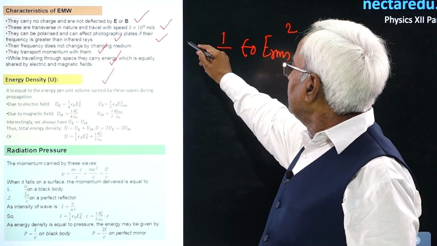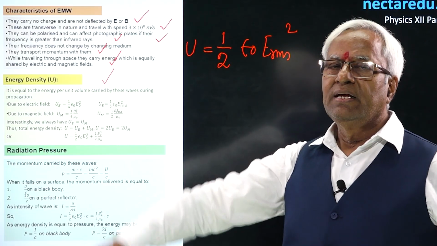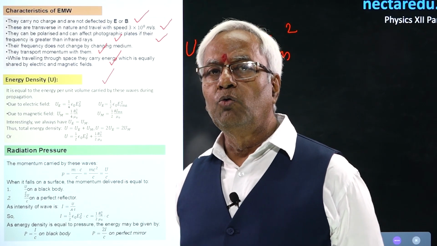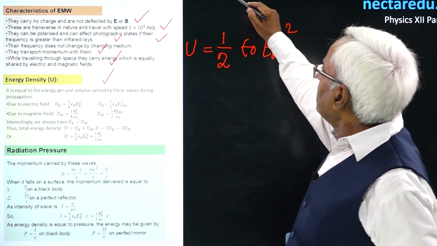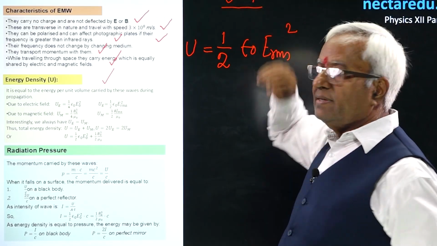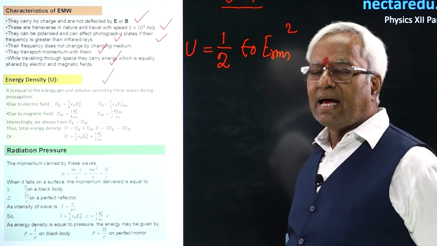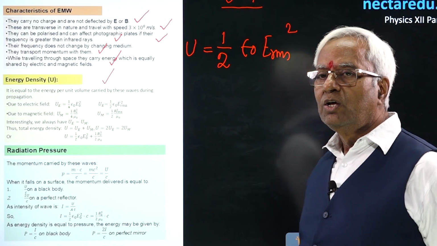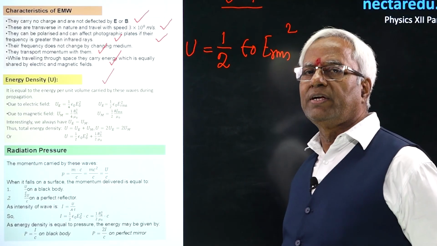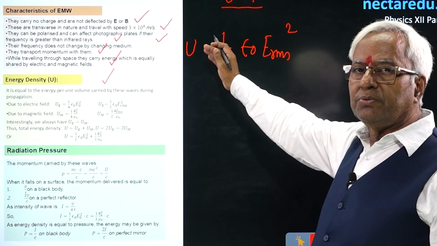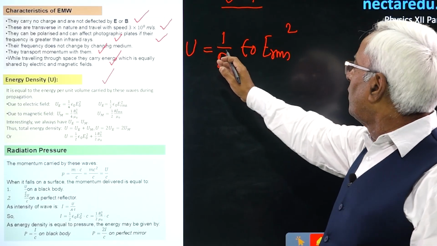This is energy density. By energy density, we mean energy per unit volume. You always remember that energy density is equal to the pressure dimensionally. Dimensionally, the energy density will always be equal to pressure. So, numerically also we can use this relation that energy density will be equal to the pressure involved.